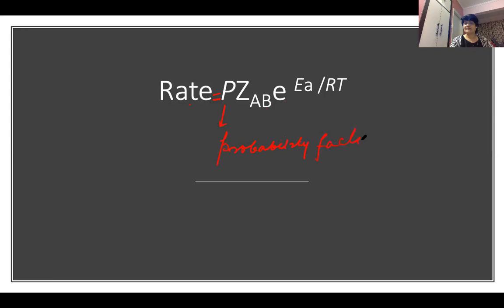Besides a high collision frequency, many collisions and molecules having kinetic energy, they should have proper orientations, then only they can increase the rate of reaction. Basically, rate is equal to P Z A B e to the power minus E act upon RT.